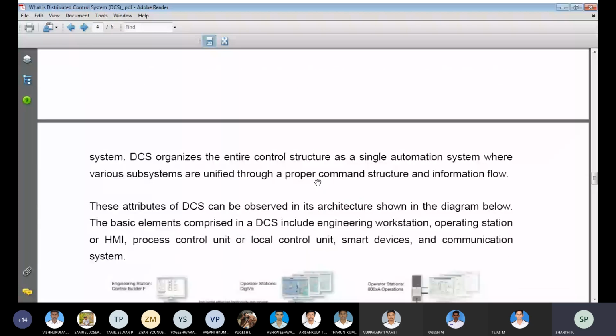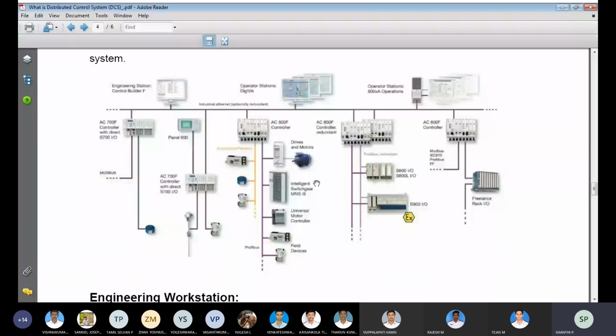Its architecture, okay, maximum. It's the engineering station, the overall architecture of the distribution control system. Different computers are also available, and different persons also monitor the system. Okay, here AC control with direct IO devices, panel, controller, direct control. Here different universal motor controller, intelligent switchgear and drive and motors. Okay, field devices, and similarly all the devices we have connected.